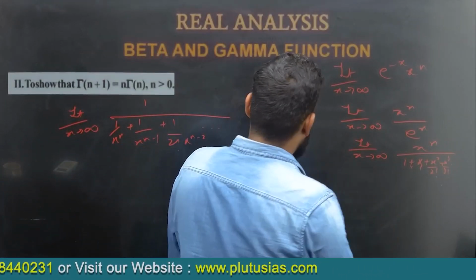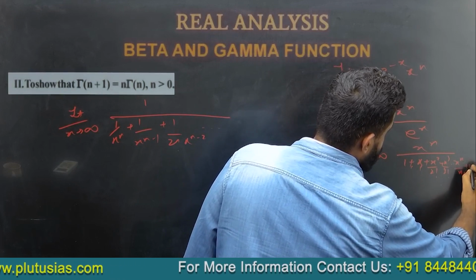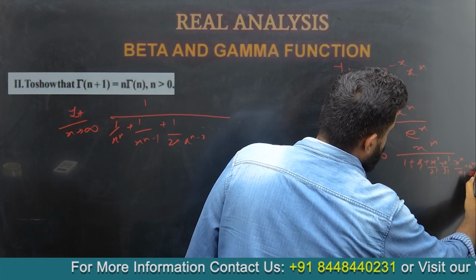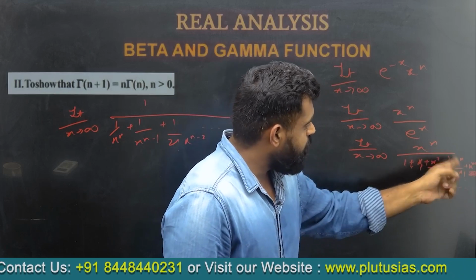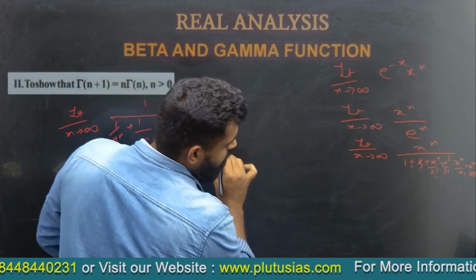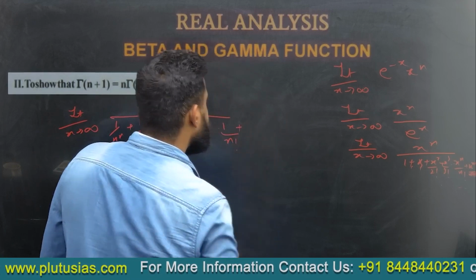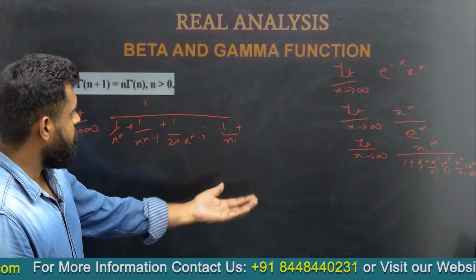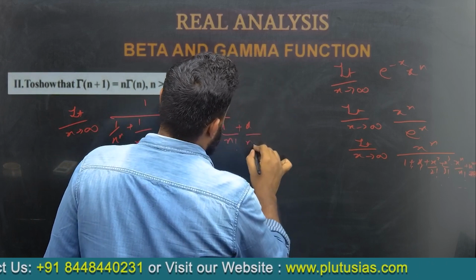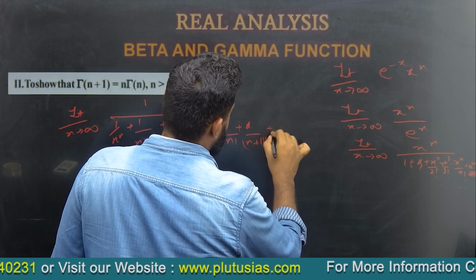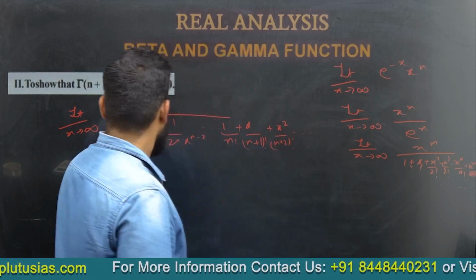And so on, up to the term where x to the power n divided by x to the power n gives 1 upon n factorial, and the terms after this: x upon n plus 1 factorial plus x square upon n plus 2 factorial, and so on.